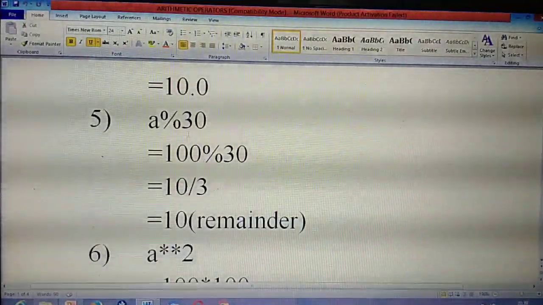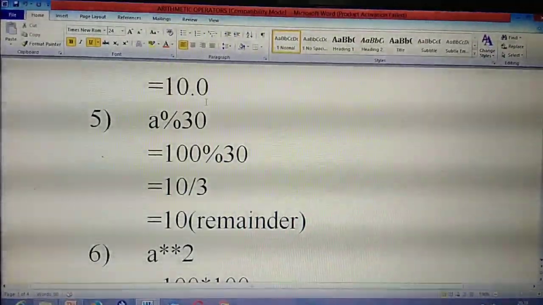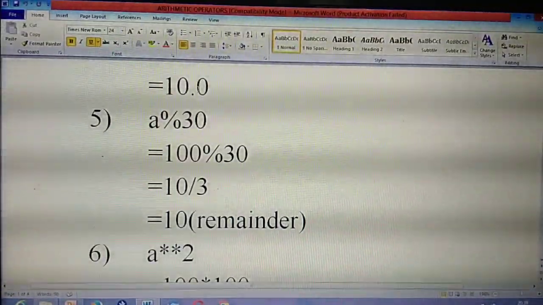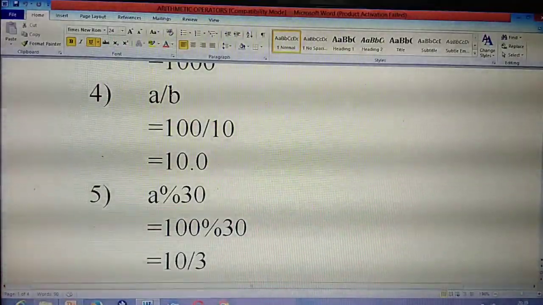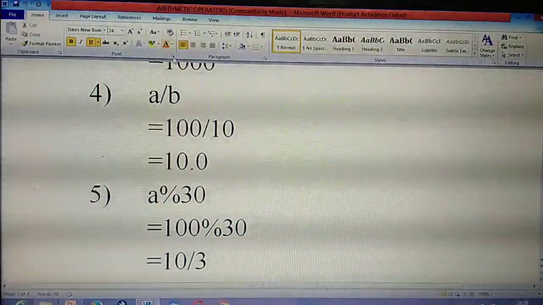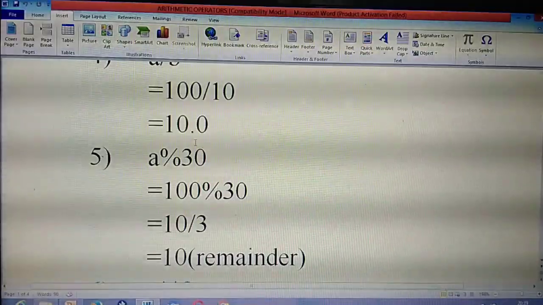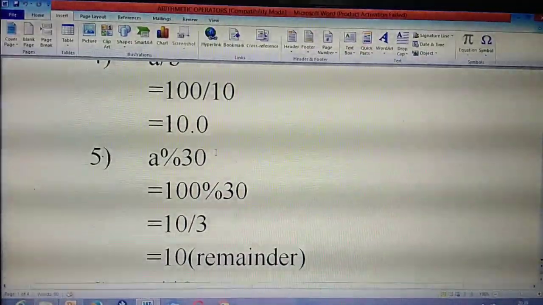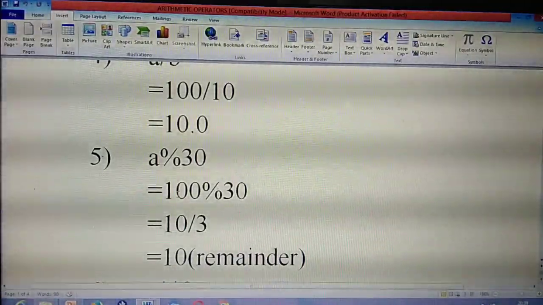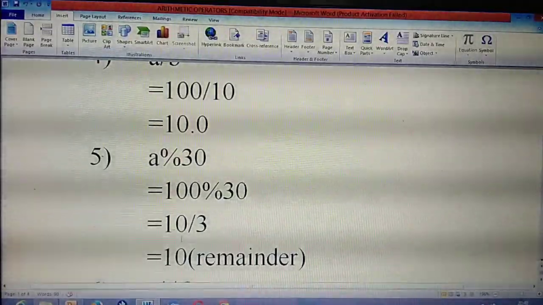Next, what is this one? What's the meaning of the percentage symbol? Modulus operator. Plus means addition, minus means subtraction, star symbol means multiplication, slash symbol means division, and percentage symbol means modulus. What's the usage of this percentage symbol? Listen. A percentage 30. The value of A is 100. So cancel the zeros.